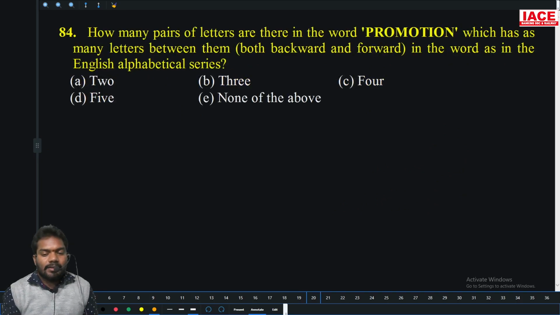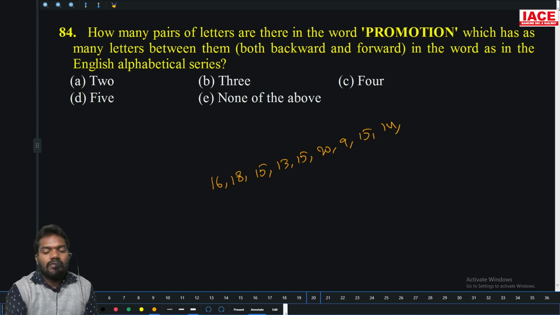How many pairs promotion? Tell me the numbers. 16, 18, 15, 13, 15, 20, 9, 15, 14. 14 and 15 is one pair already. Now come on. 16, 17, 18, 19, 20, 21. No. 18, 19, 20, 21. No. 15, 16, 17, 18, 19. No. 13, 14, 15, 16, 17, 18.